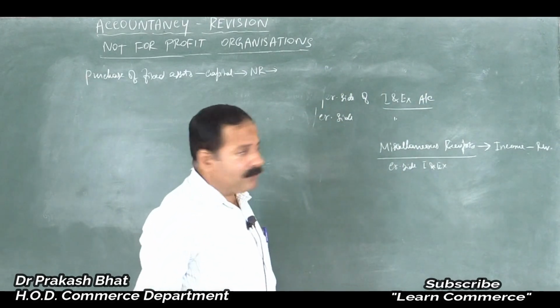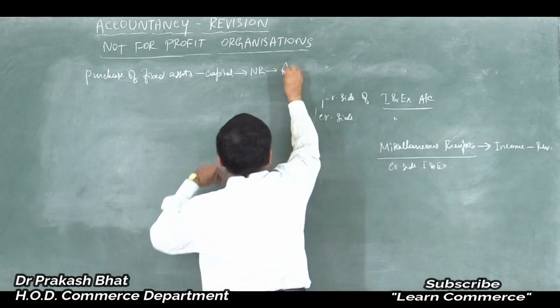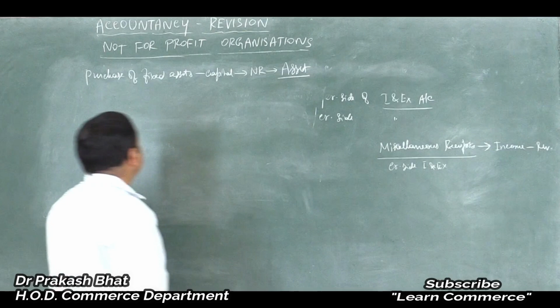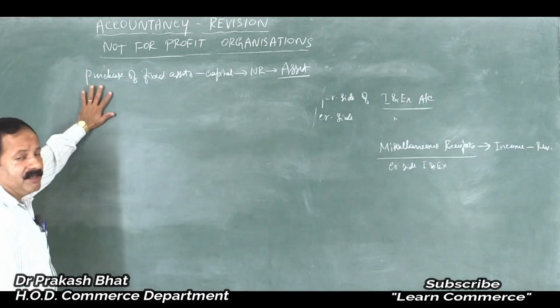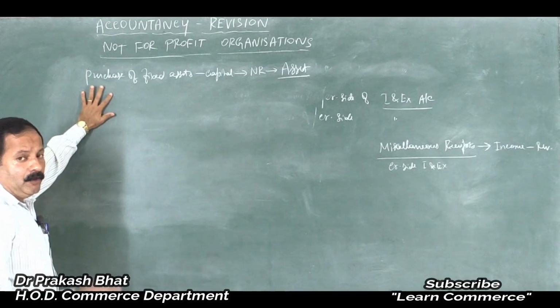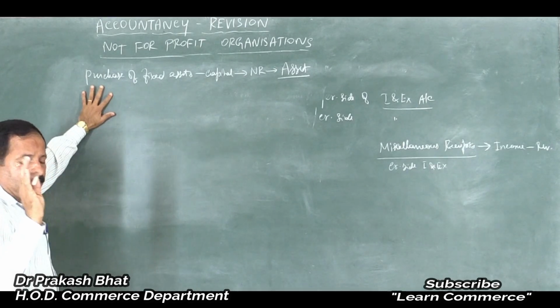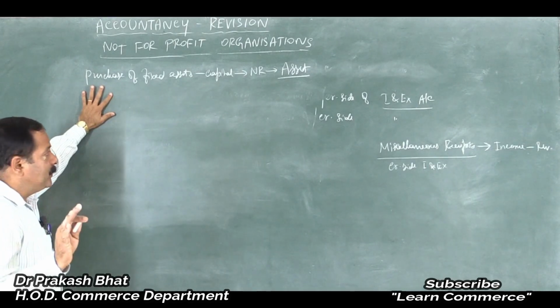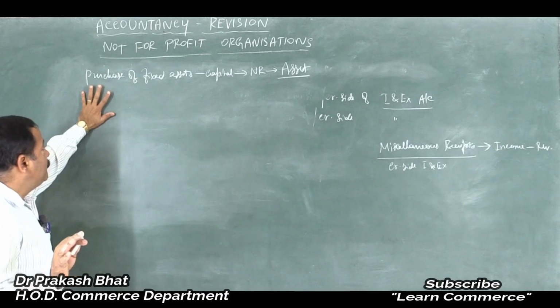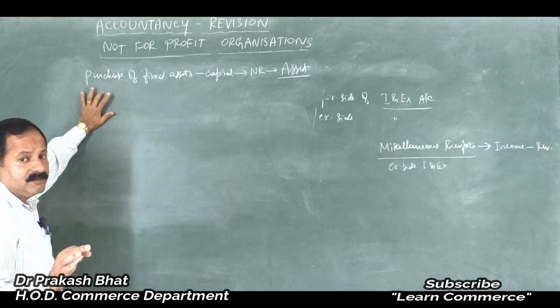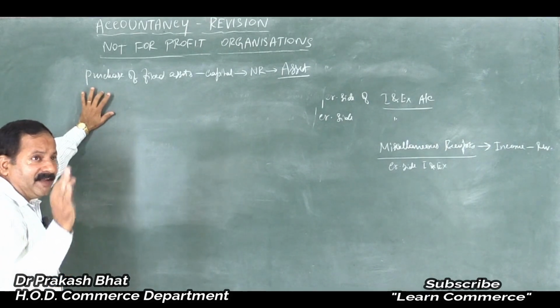You will enter it on the asset side of the balance sheet. Am I correct? It will not find a place in the income and expenditure account.